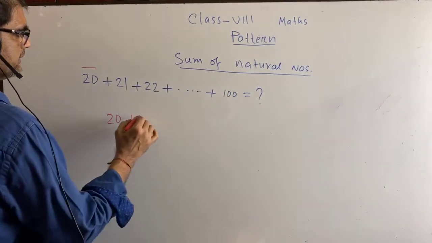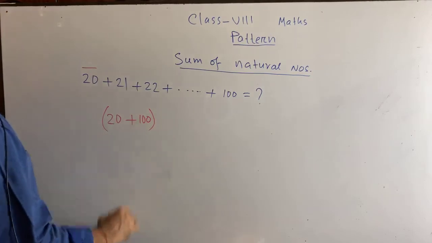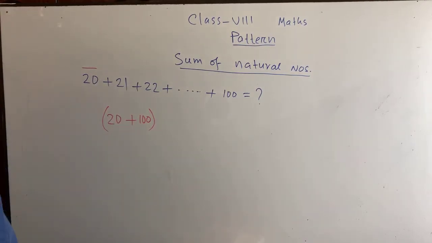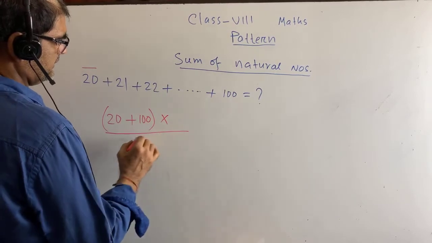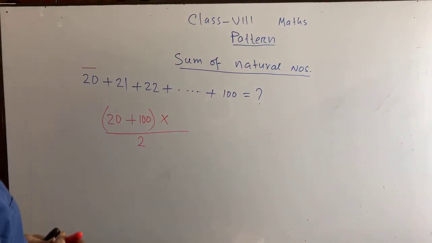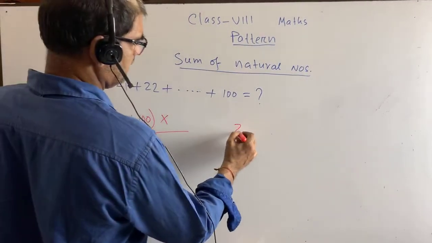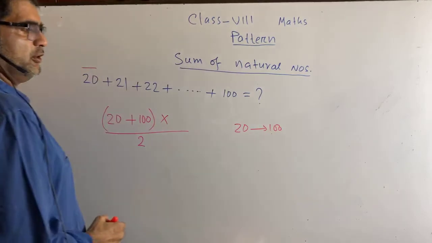Last term is 100. Okay, so first term plus last term, right, into number of terms. Can you please tell me how many terms are there? Who can tell me? From 20 to 100, how many terms are there? I know that you will tell 80 terms.